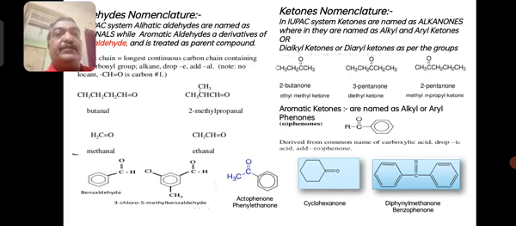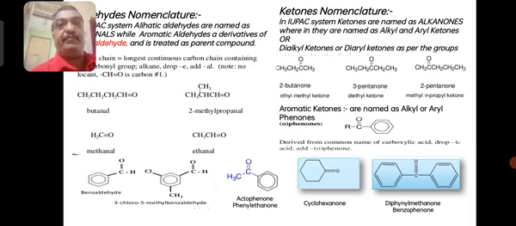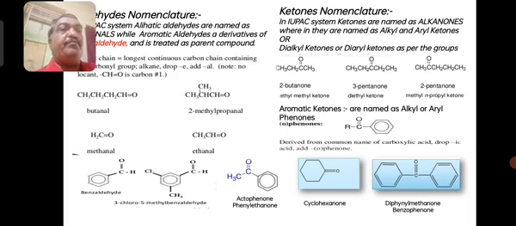Similarly, the rest of the compounds I have shown. Then if a benzene ring is attached to the CHO group, it is called benzaldehyde. For naming aromatic aldehydes, benzaldehyde is the parent name you have to keep in mind. Similarly, if any functional groups are attached to the benzene ring, we have to count, give the number and then write it before the name benzaldehyde.